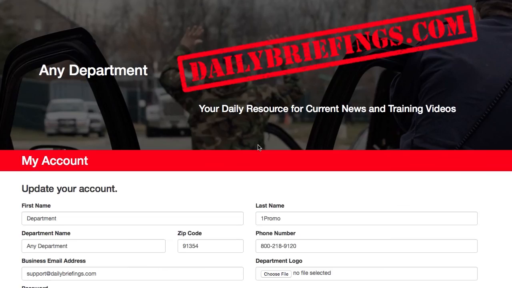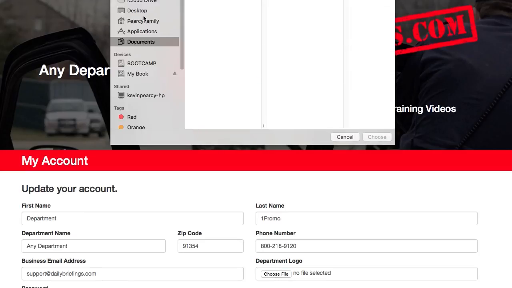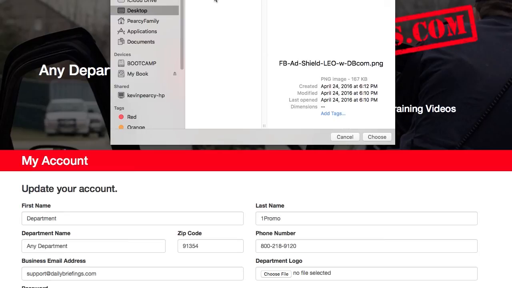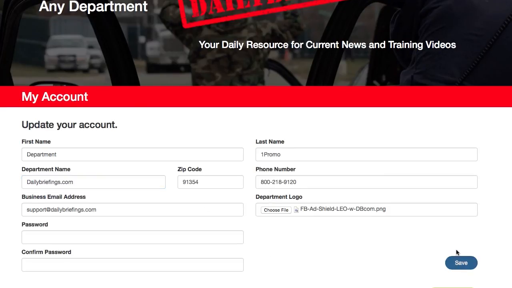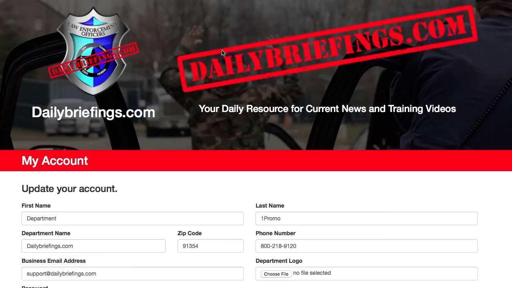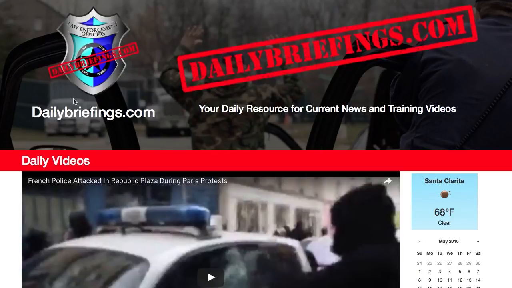So that's just one added feature for any of these public safety jobs, and what you can do with an additional briefing board. Okay, while we're still in the My Account section here, what we can do is add a department logo. Here we can hit Choose File. I'll go to my desktop, click a logo, choose. I can change my department name to anything I want, and then hit save. So now when I go to my home page, all of that stuff has changed. I've got my logo and the title of whatever business I would like to make it.